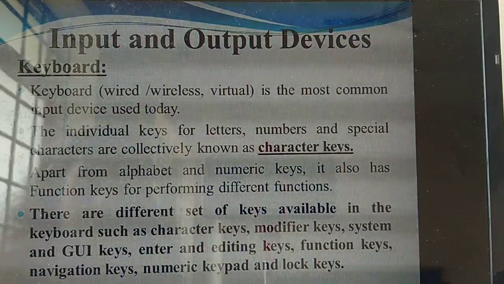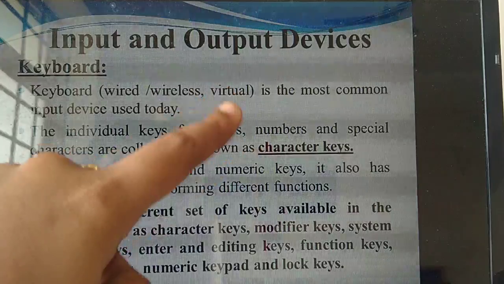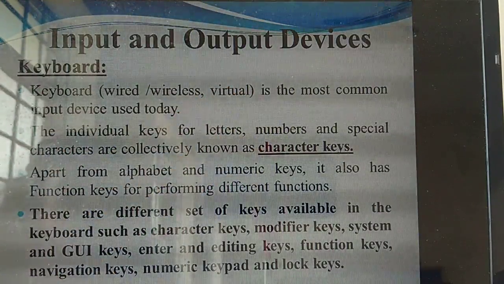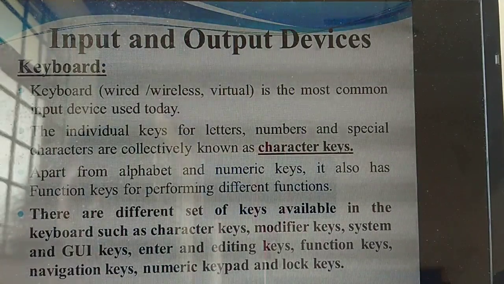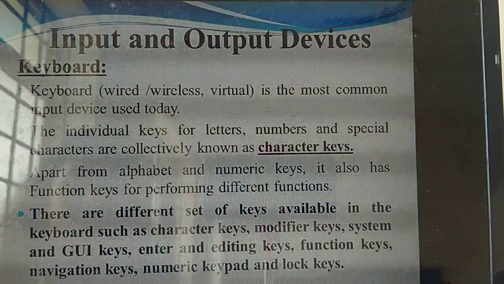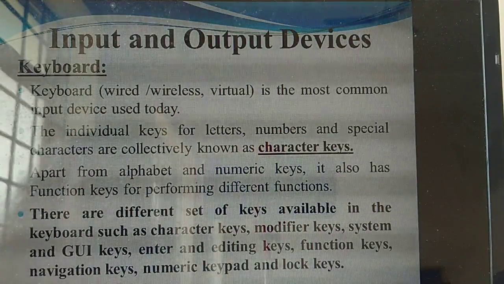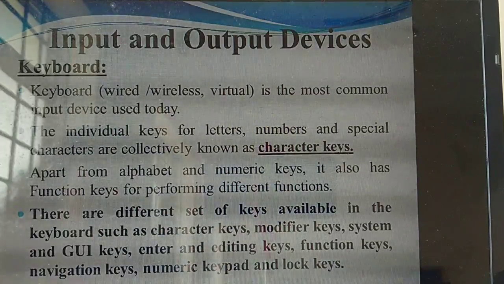Understand? Apart from the alphabet and numeric keys, function keys are also there. In the uppermost first line of the keyboard you will see the function keys from F1, F2, F3 up to F12.